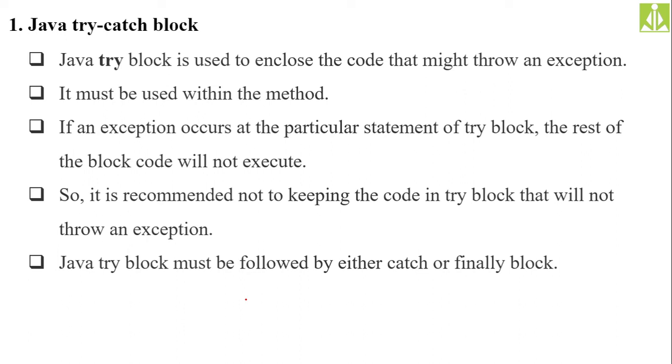But the code after the catch block will be executed. That also we will see with an example. It is recommended, when you are keeping code inside the try block, not to put any code that will not throw an exception. Always put only the code which is throwing the exception.